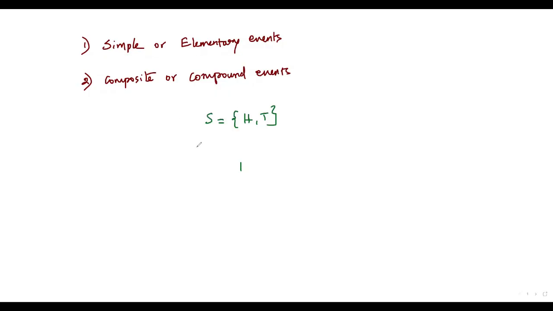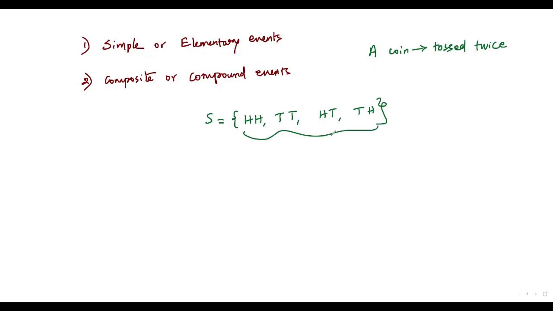Let me consider another experiment, that is tossing a coin twice. A coin is tossed twice. Let me write the stuff over here. Now let me write all possible outcomes. The first time I may get head, the second time also head. The first time tail, the second time also tail. First time head, the second time tail. The first time tail, the second time head. So there are 4 possible outcomes when a coin is tossed twice.